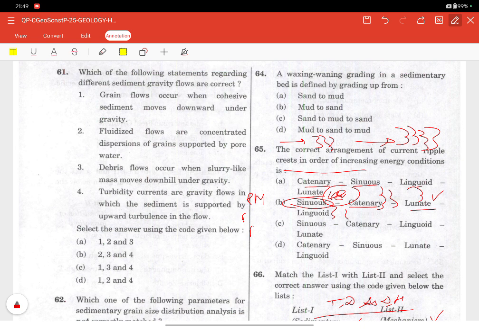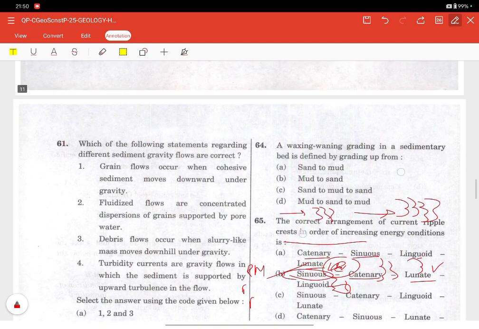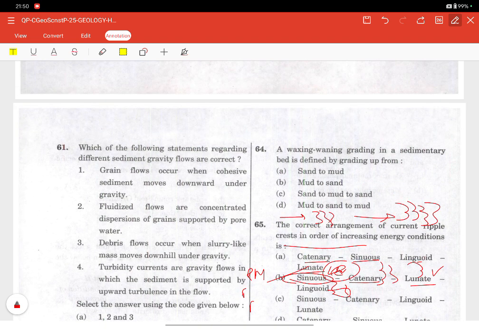Now we have the linguoid ripples. Linguoid ripples have the highest energy, with a tongue-shaped crest and downstream-pointing horns. They are highly asymmetric and formed under strong unidirectional currents and high sediment transport rates. These represent the maximum current energy before dune formation. So any sequence placing linguoid early violates the energy logic. Any sequence placing sinuous after lunate reverses the hydrodynamic control. More organized and asymmetric ripples mean higher energy. B option is correct.